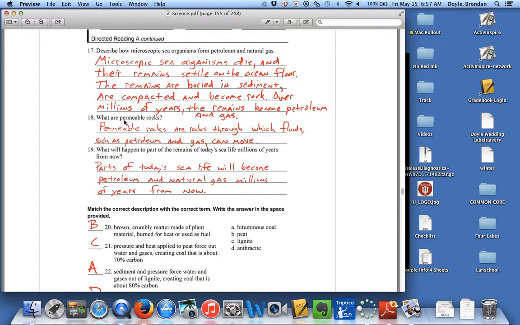18. What are permeable rocks? Permeable rocks are rocks through which fluids such as petroleum and gas can move. So we looked at limestone in class yesterday as a permeable rock that's kind of like a sponge. What will happen to part of the remains of today's sea life millions of years from now? Parts of today's sea life will become petroleum and natural gas millions of years from now.